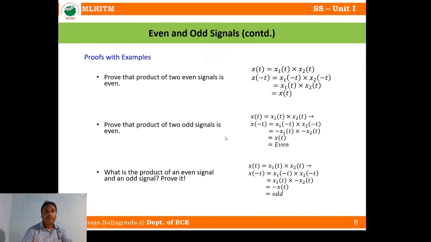Similarly, the product of two odd signals is also even. For the product of two odd signals, I have taken the same signals and replaced t with minus t, but x1 of minus t is nothing but minus x1 of t. Now x1 of t into x2 of t: minus into minus is plus, so x of t is nothing but even. Like that, what is the product of an even signal and an odd signal? Prove it, and we will get odd.